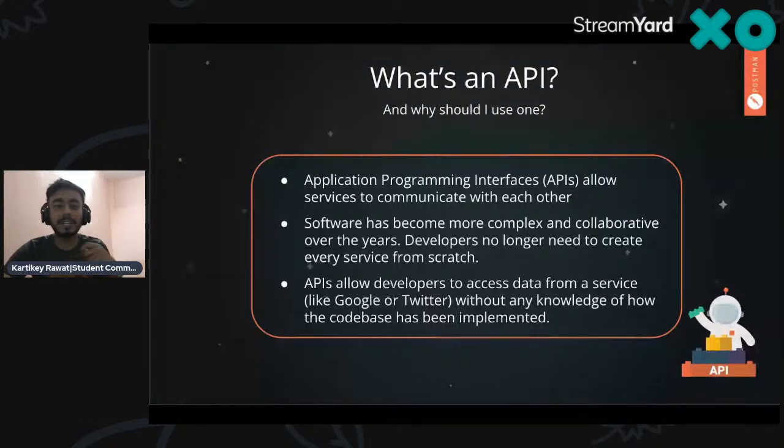Developers no longer need to create each service from scratch. The service is already there. You have to use it by using the API and calling it, nothing else. So APIs allow developers to access the data from a service like Google, Twitter, YouTube, anything, without any knowledge of how the code base has been implemented. That's the concept of API built out here.